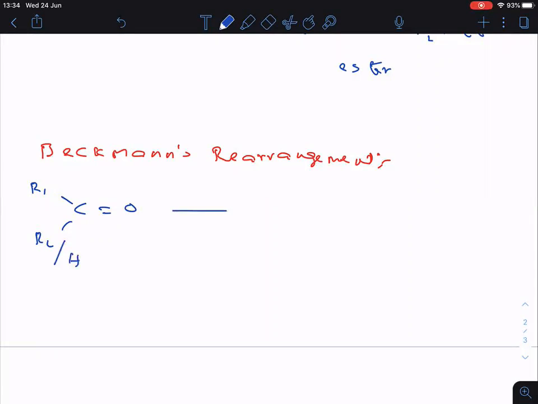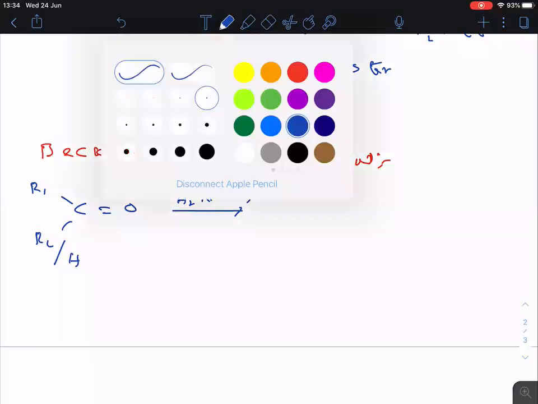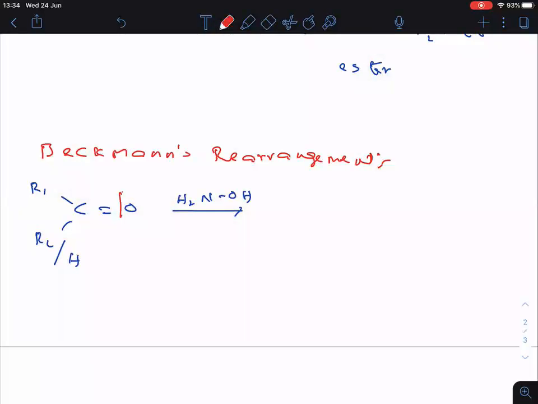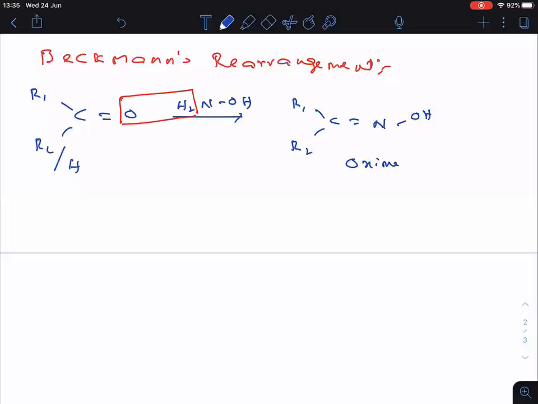Now, this one, when treated with NH2OH. Anyone remember? We discussed this in the ammonia derivatives reactions. So now what happened? A water molecule is removed from here. When the water molecule is removed, we get R1, R2, and double bonded NOH. C double bonded N compounds are called oximes.